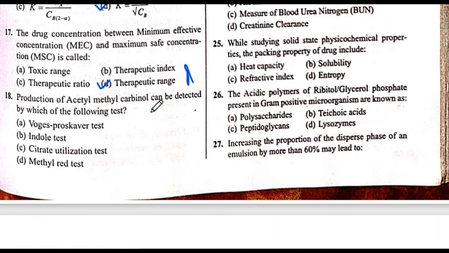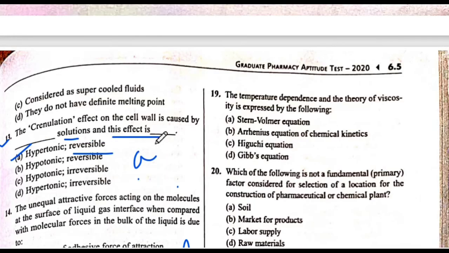Production of acetyl methyl carbinol can be detected by which of following test? The answer is A. Voges-Proskauer test. The answer is A. Next is 19 question number.